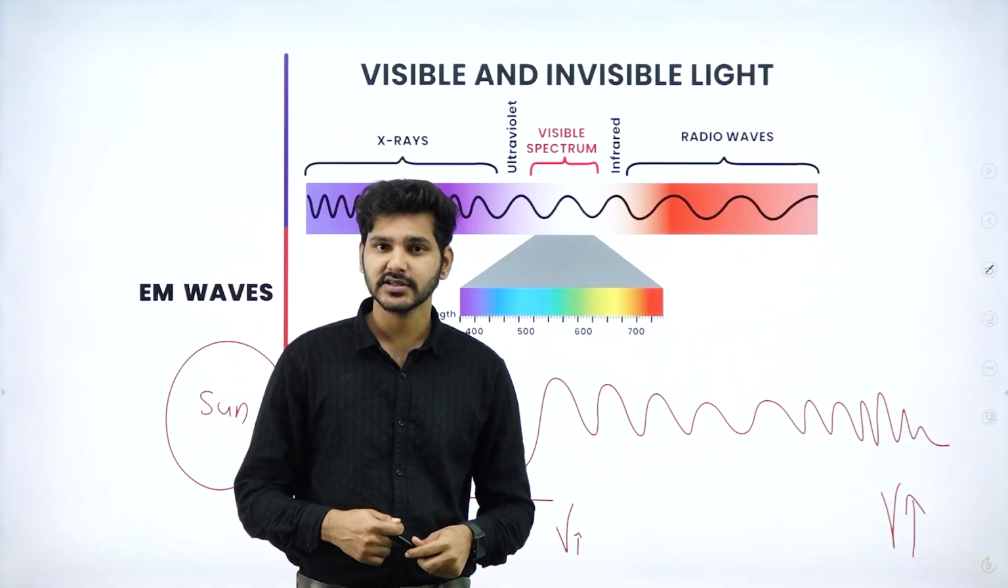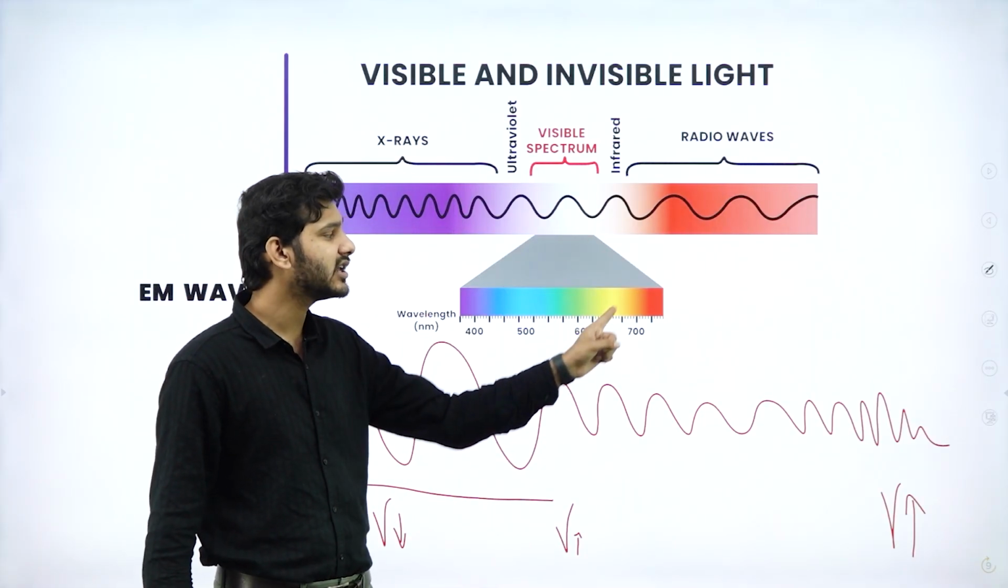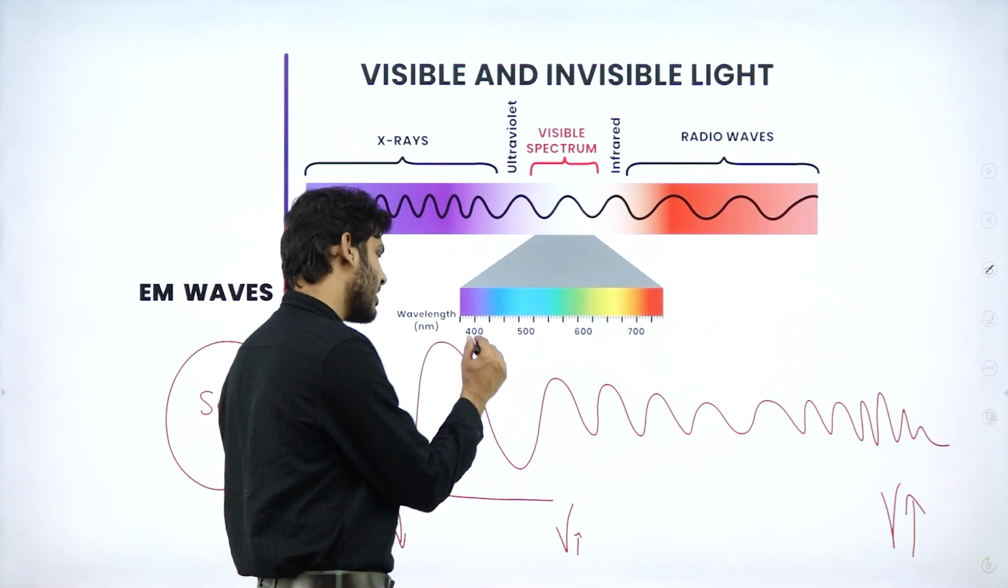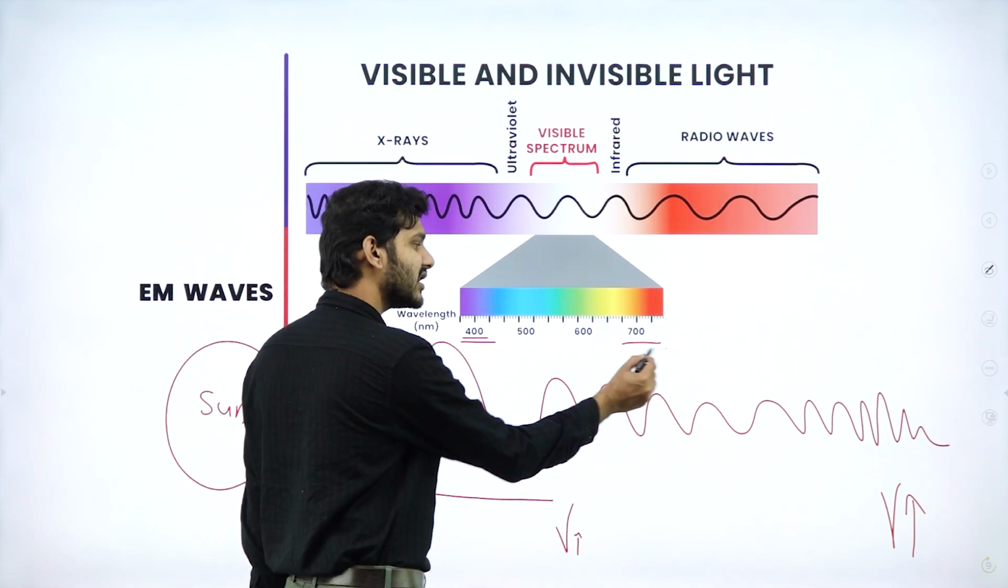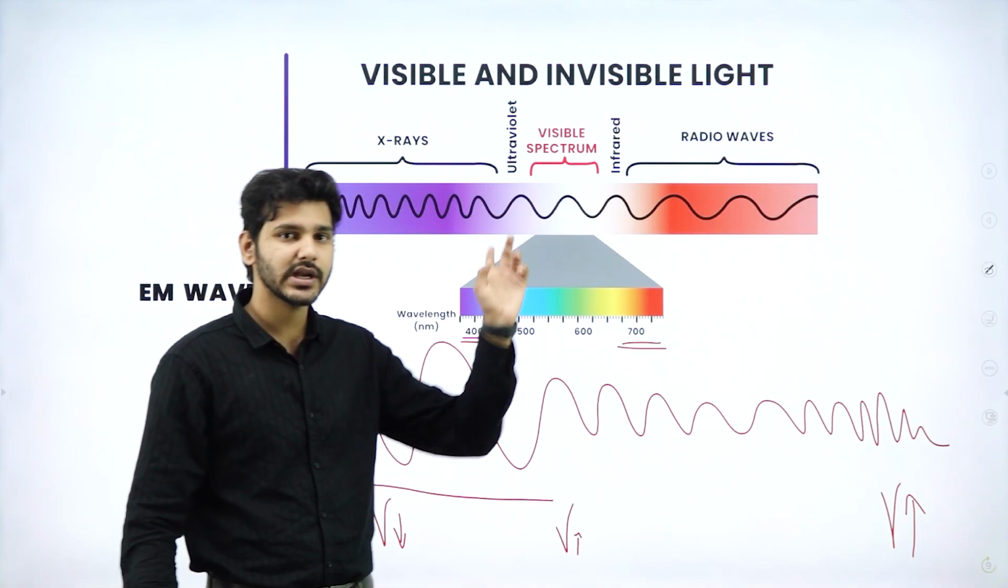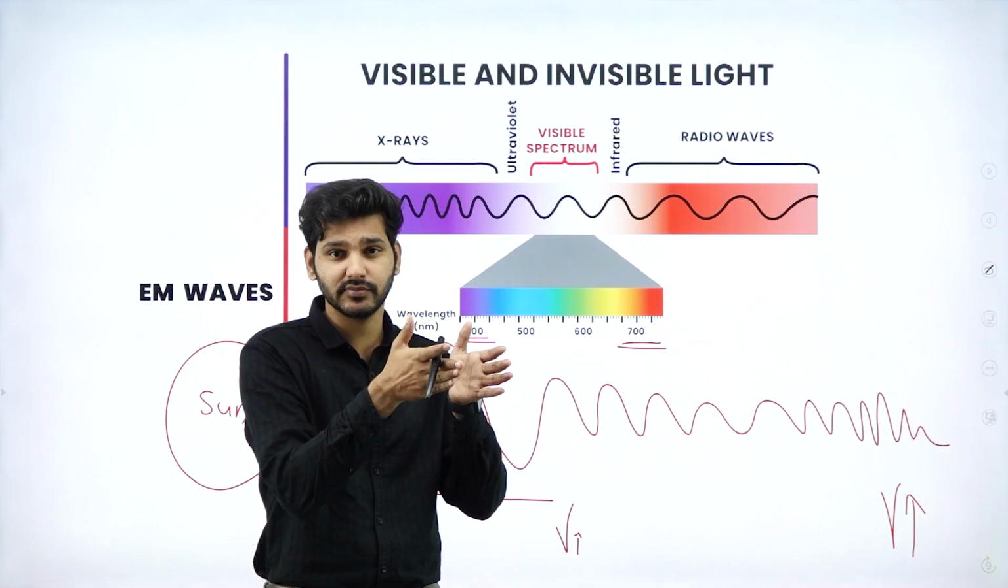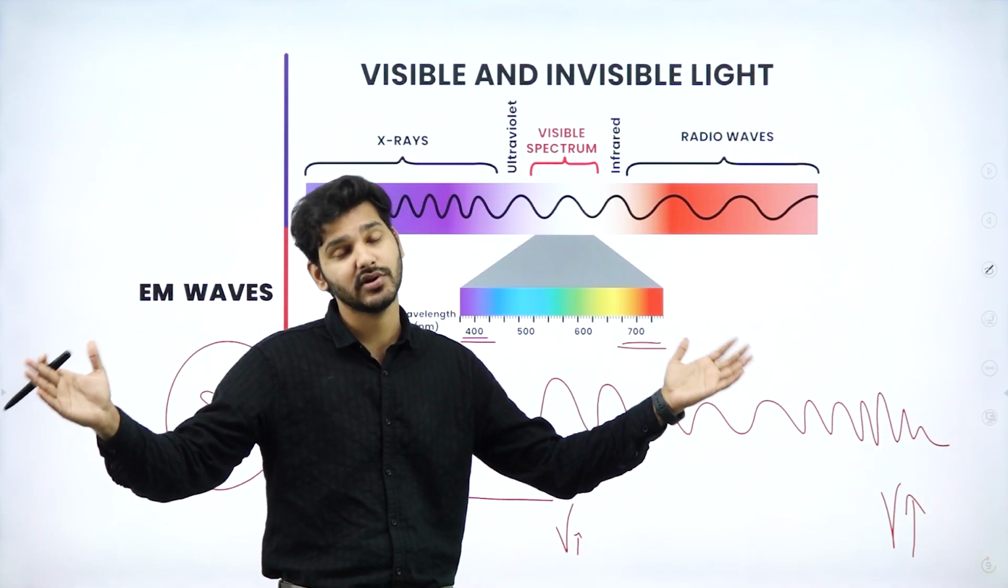Just a gentle reminder that we can only see this particular region in the entire spectrum. So we can only see from 400 to 700 nanometers. It's actually 420 to 730, but again, we can only see a small part of that entire vast region.